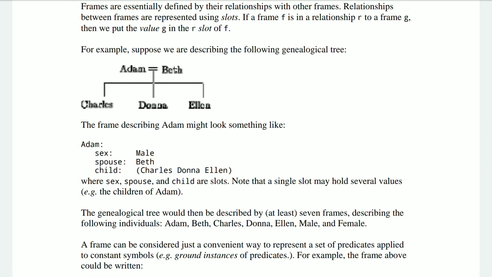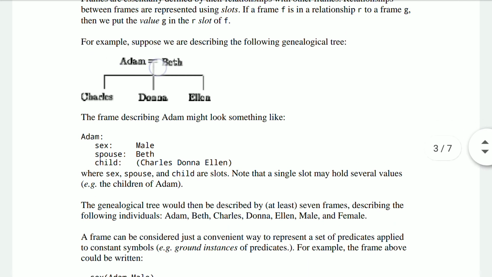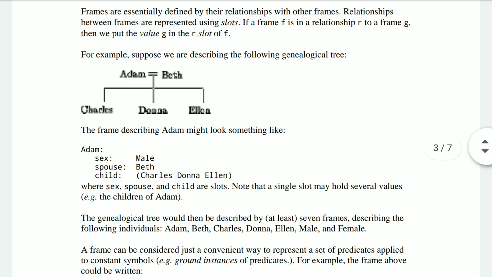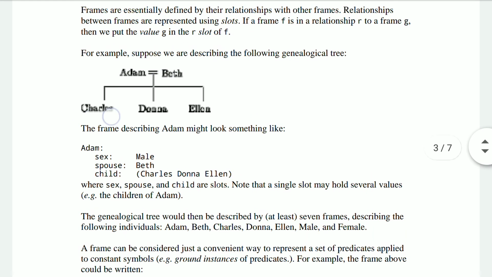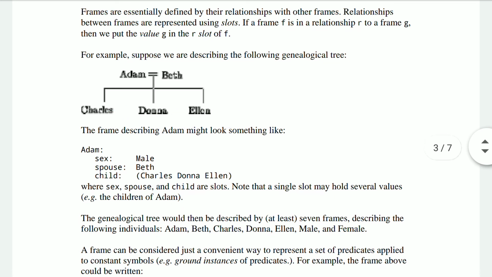We are talking about a frame called Adam, where this is an attribute of Adam, right? That means Beth is an attribute of Adam, and Charles, Donna, and Alan are again attributes, that means the slots of this genealogical tree representation of Adam.